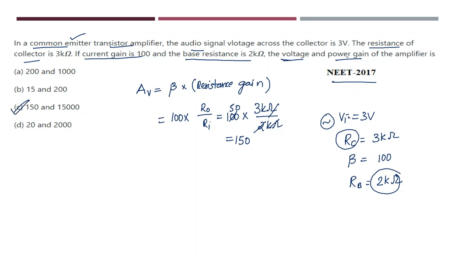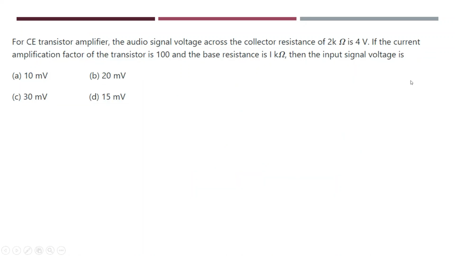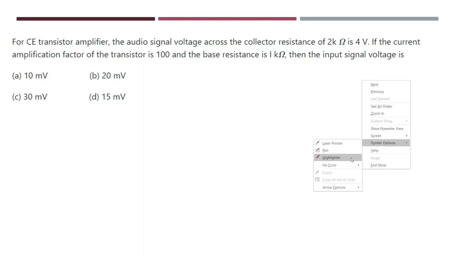Let us calculate voltage power gain also. What is the formula for power gain? Power gain is nothing but beta square into resistance gain. So beta square is 100 square, into resistance gain, which is output resistance by input resistance. So this will be 15,000. So power gain will be 15,000 and voltage gain will be 150. This problem was asked in NEET 2016.